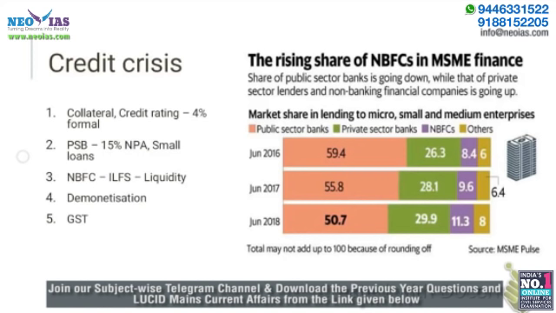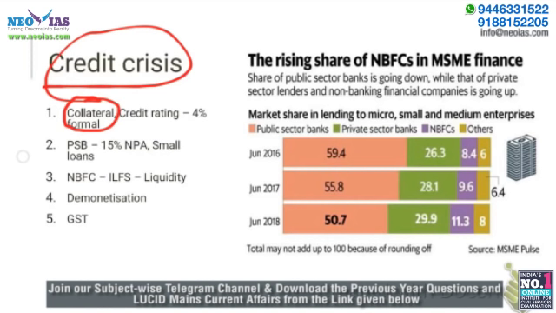One of the critical challenges that MSMEs face is the credit crisis. MSMEs don't have enough collateral when they apply for a formal loan. They don't have enough credit rating, or enough records of proper payment of interest on a loan. Due to these reasons, they are not able to avail proper loans from banks. According to the figures, only 4% of MSME finance comes through formal means, and 96% comes through informal means. And due to this, MSMEs face a critical credit crisis.